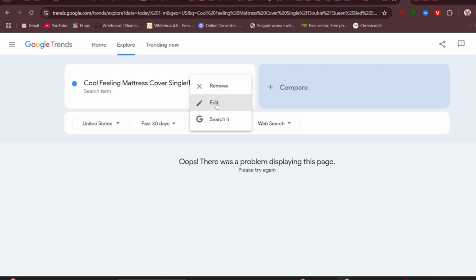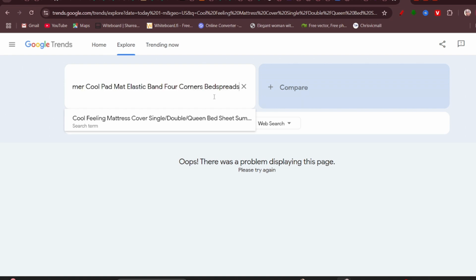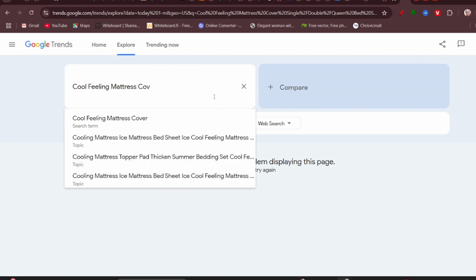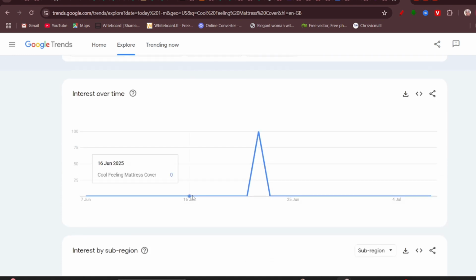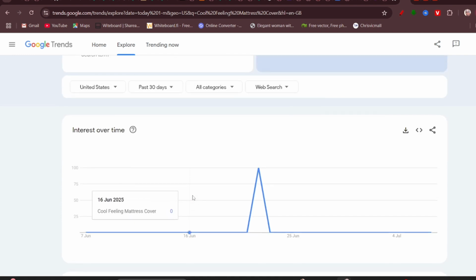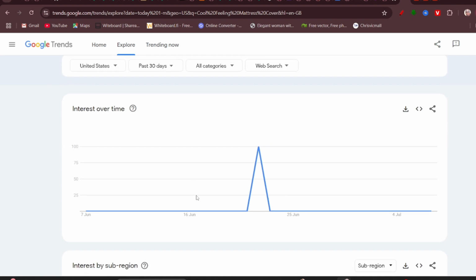If I come on here and edit it and say, you know what, I want to put bedspread, okay, cool feeling cover, and just see what it gives us. Enter. Now, it's also not giving us a very good result, but this is what it's telling us: at some point it makes sense, but later on, stay away from it. So in those days, we'd jump between AliExpress and Google Trends, and then we'd also check Google Shops and just see what's going on. That's how we did it.